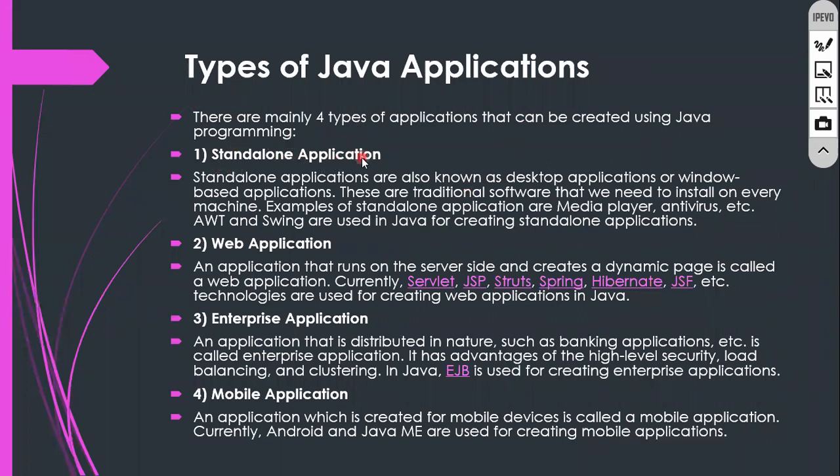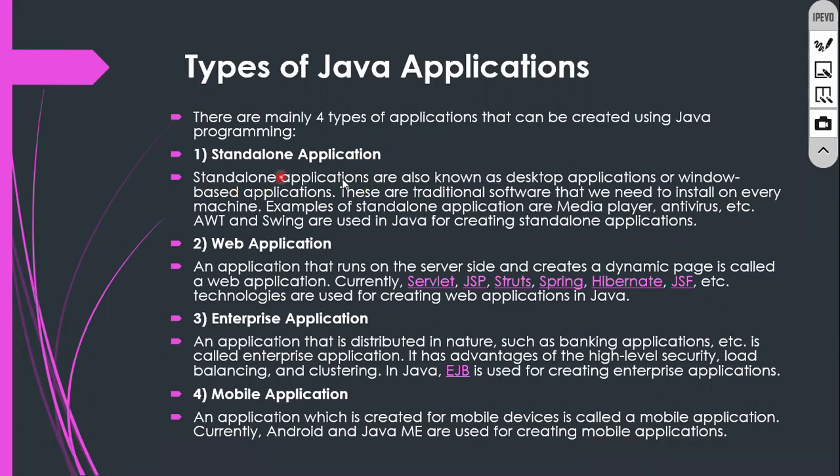Understood, everyone? Standalone applications are like Acrobat Reader, or in your mobile you can install media players, Draw Anywhere, or Zoom. Separately you install a video player like MX Player. These kinds of players we call standalone applications. Your hardware should have that application, then only it will support it and give you the service of that particular application. So these are the examples.